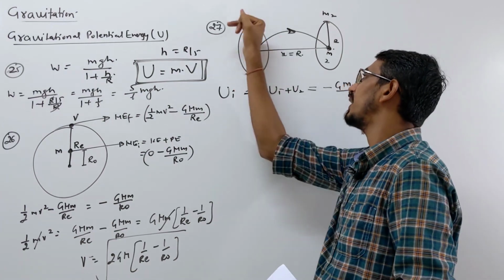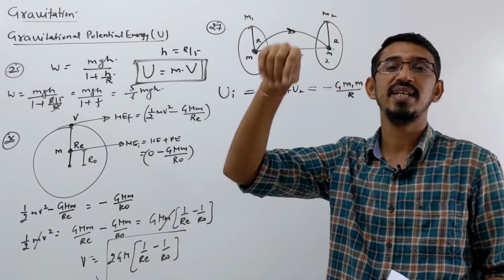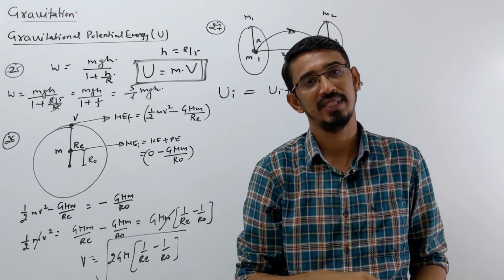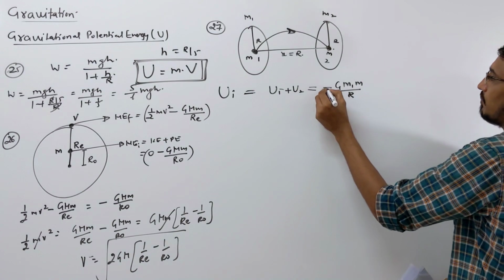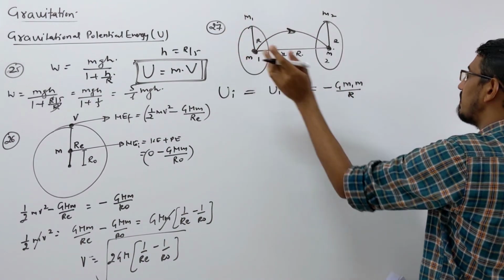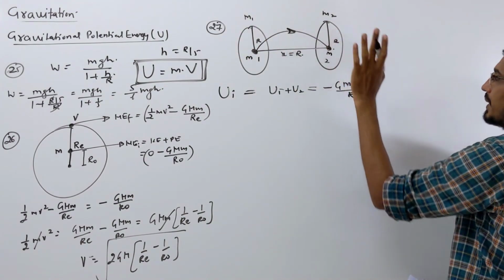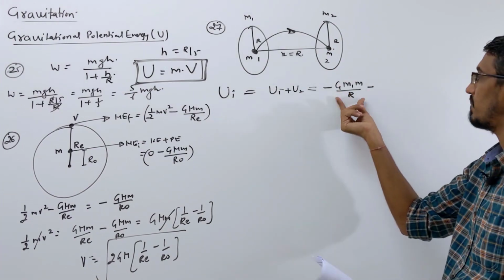The potential due to a ring I have already discussed with you. The potential due to a ring at its center is minus G m by r, that's all. Then this is the potential energy due to that ring, simple. Now due to this other ring, in reality we are adding them, but both terms are negative only.